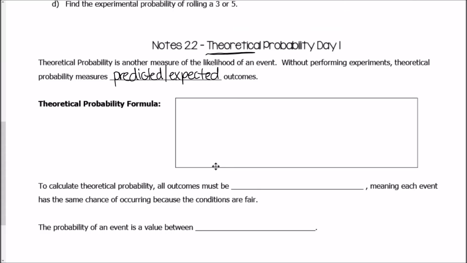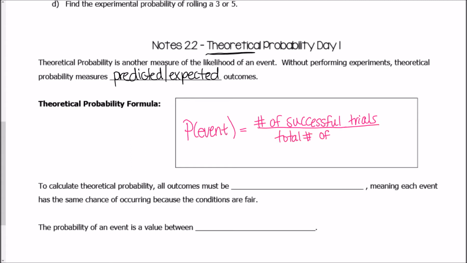So the theoretical probability formula is still going to be the same idea. The probability of an event is still going to be equal to the number of successful trials over the total number of trials.